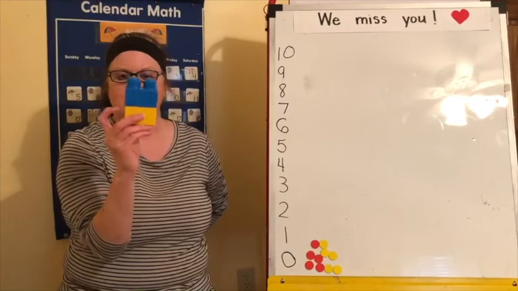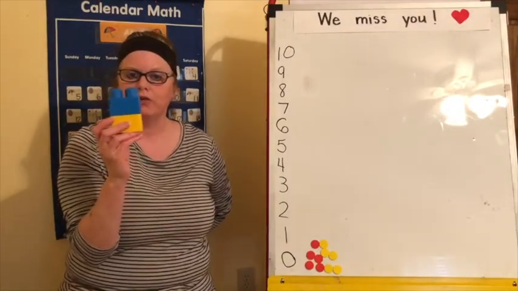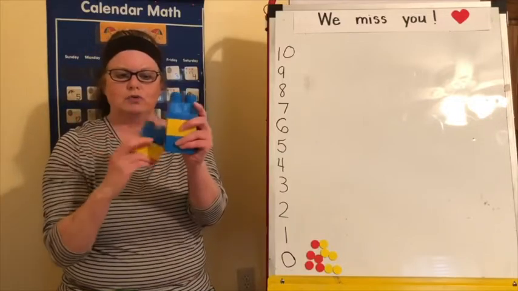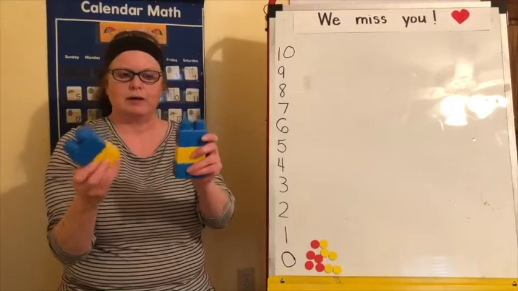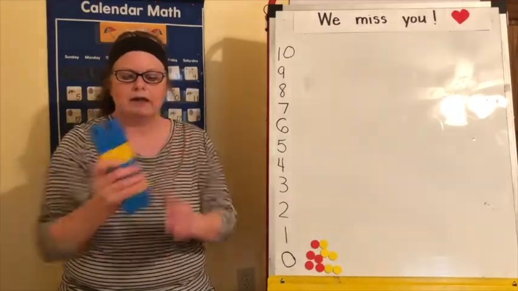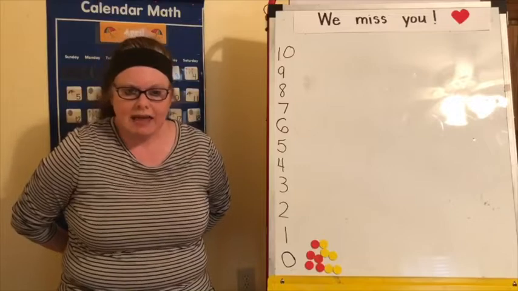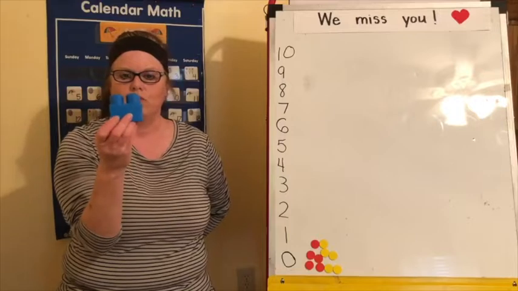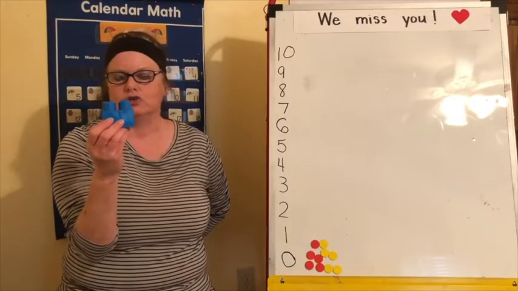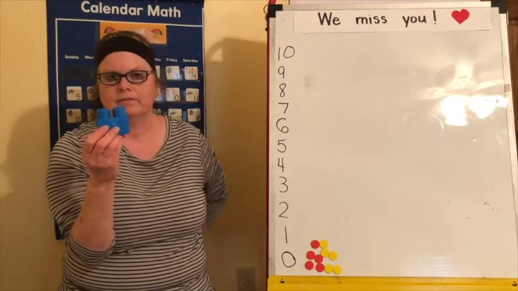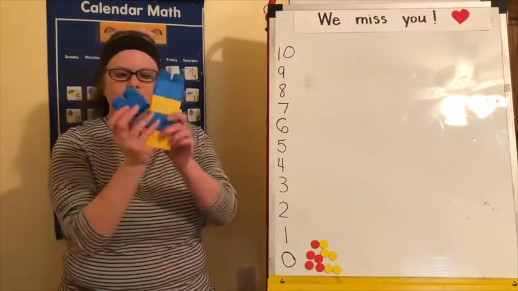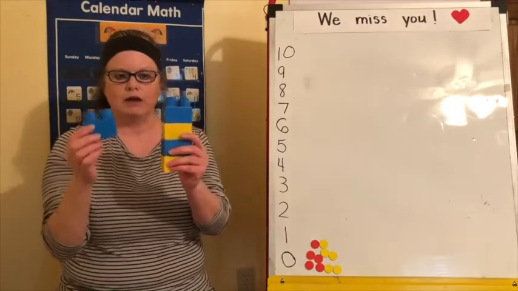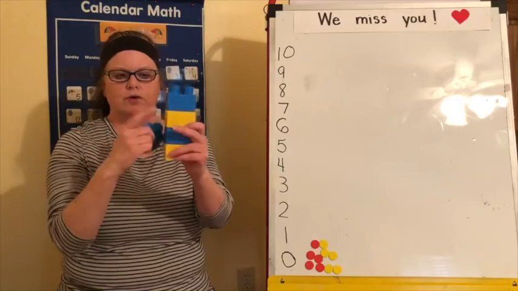So 1 part of 5 is 2. What's my other part going to be? Right, 3. 1, 2, 3, 4, 5. 2 and 3 are parts of 5. And then I'm going to put it back behind my back. And I'm going to say snap. And I'm going to break it. And I'm going to bring out one part. 1 part of 5 is 1. Do you know what the other part is going to be? If you said 4, good for you. 1, 2, 3, 4. Parts of 5, 1 and 4 is 1, 2, 3, 4, 5.